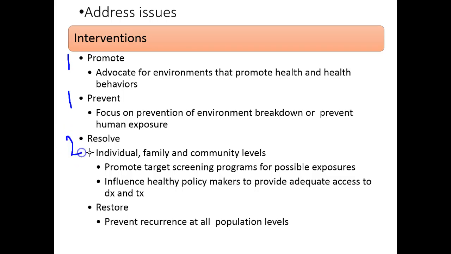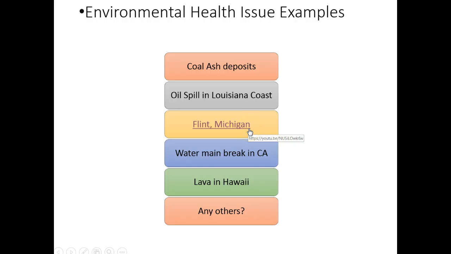Secondary is resolve. This can be at any of the individual, family, and community levels. They promote targeted screening programs and influence healthy policymakers to provide adequate access to diagnosis and treatment. And restore, prevent recurrence at all population levels. Here are some examples of health issues. Please watch the video on Flint, Michigan. This one is in this week's module to watch.